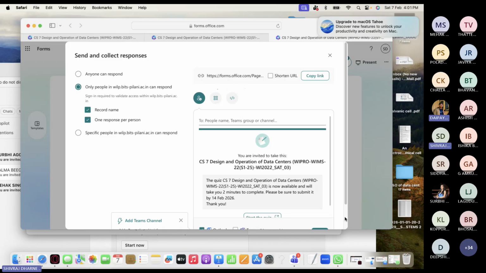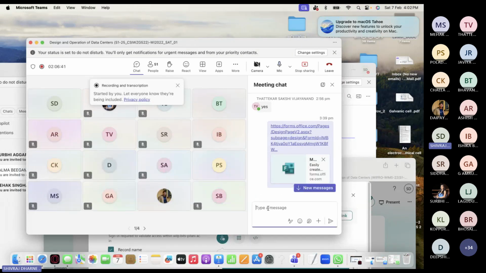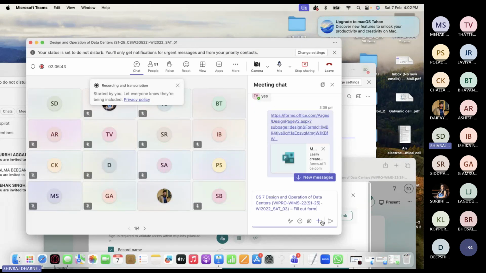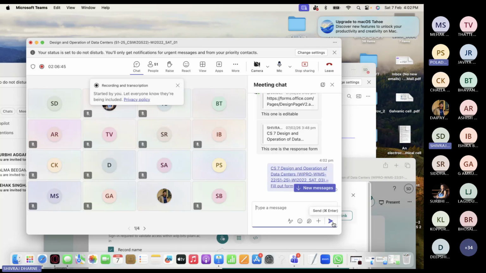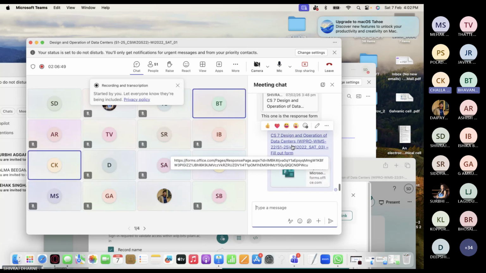No, let me try one more. Sir, you actually gave the upper link. You initially gave the other link also, sir, where we are able to edit. Okay, that's why. Let me try to share it now. This link, and see if the people who are not able to do it can do it. I hope this is the same link, but maybe the settings are changed. Let's see. Can you try this latest one? Same link, but the options are different.